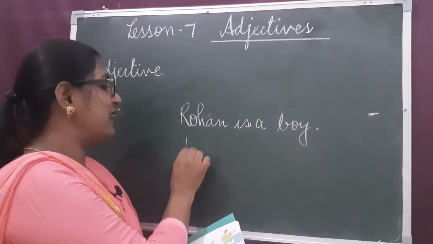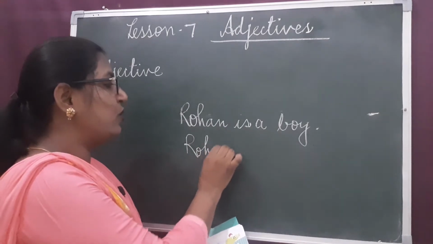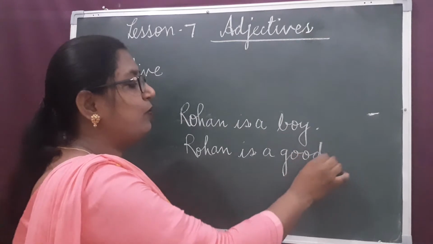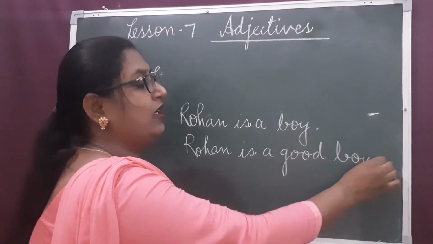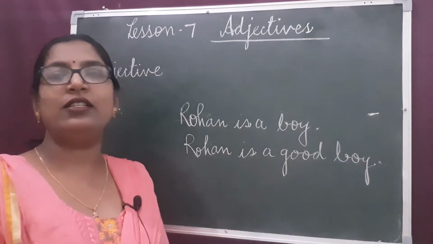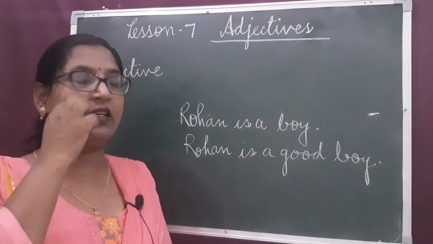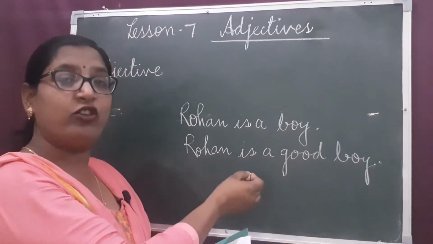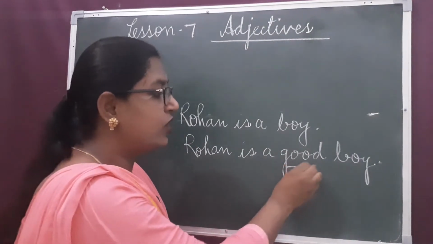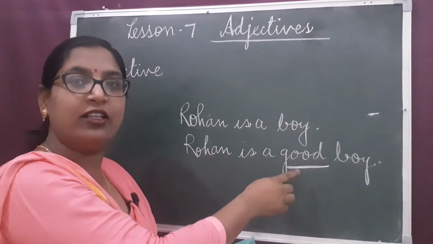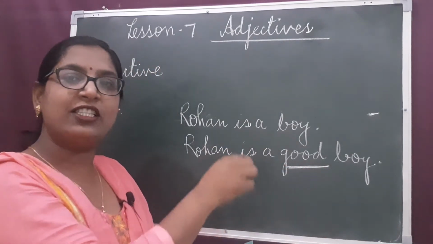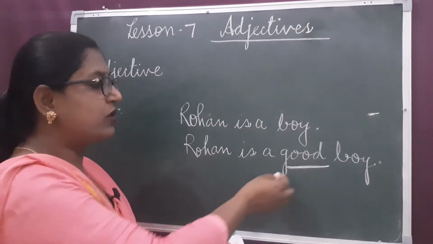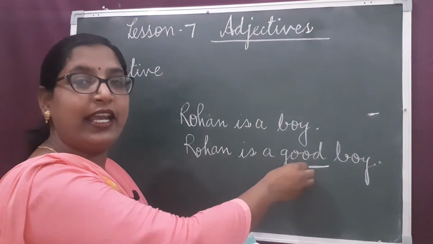If I write another sentence, Rohan is a good boy. Now, in this sentence, we get additional information about the boy. What kind of boy is Rohan? Rohan is a good boy. The word good is giving some additional information about Rohan. So, good is an adjective.